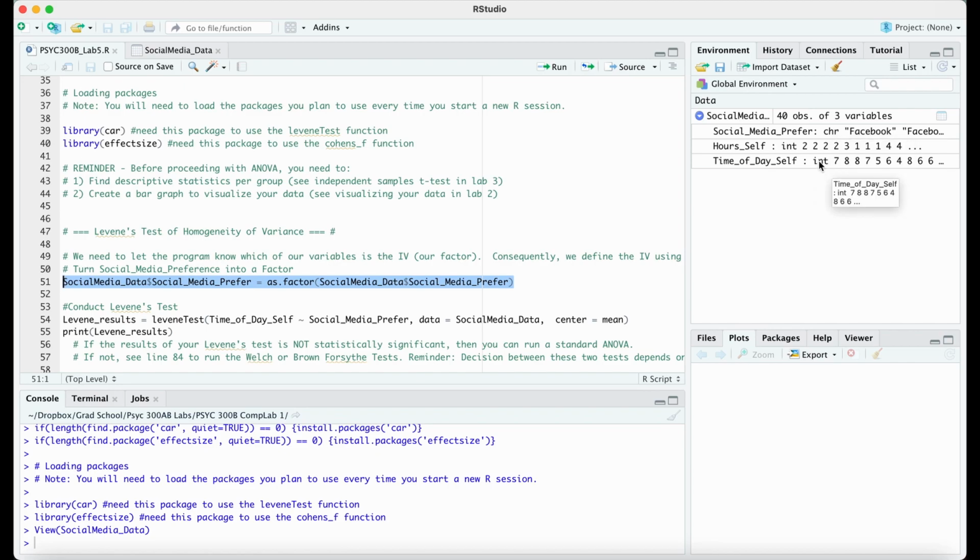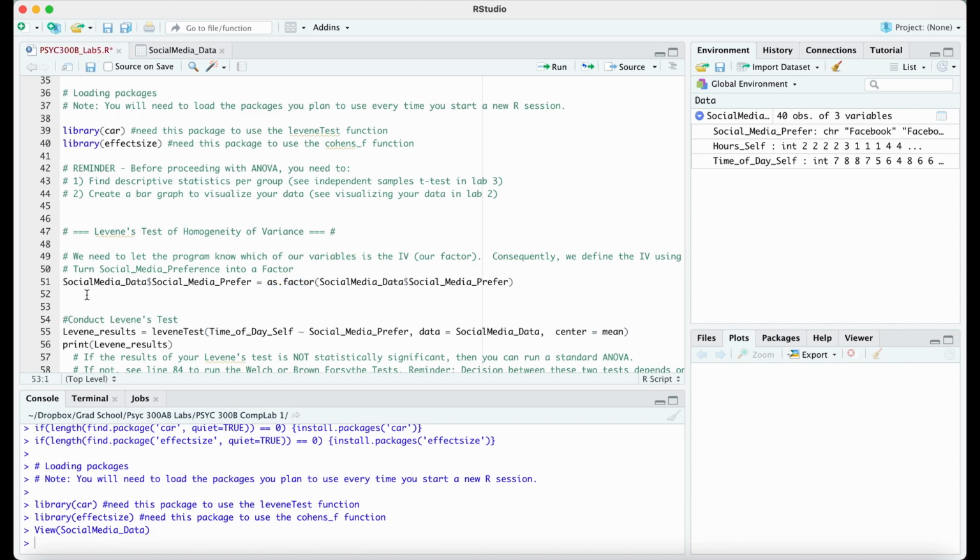Now int just means integer, so it is a whole number, and these are all whole numbers. And then CHR is character, so this is a string of letters that creates a word. But what our functions need is for this character to actually be a factor, so it needs to be specifically a factor. So we do need to change that, and we're going to do that with this as.factor function.